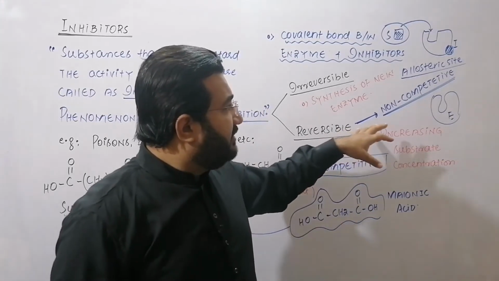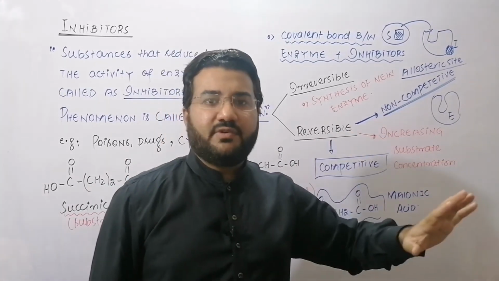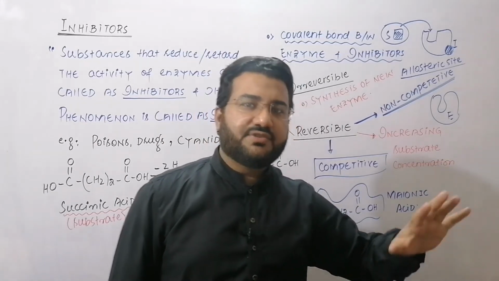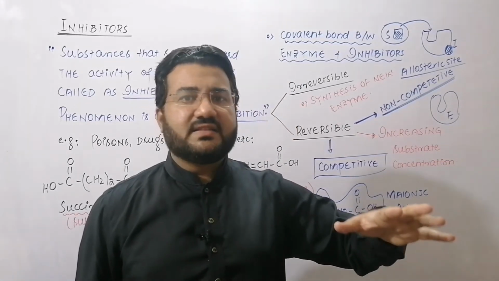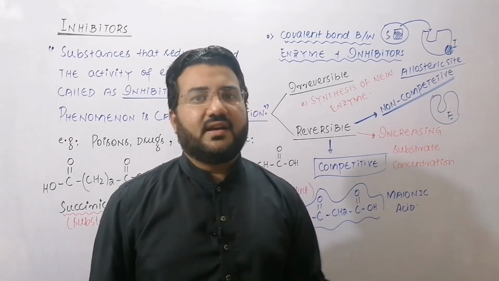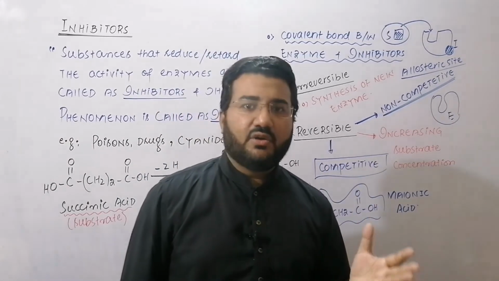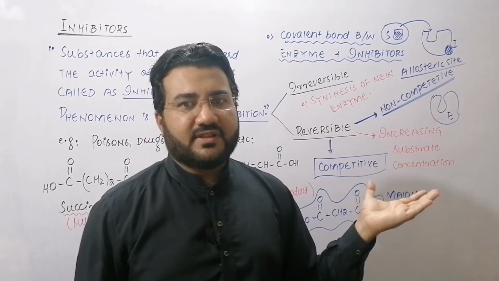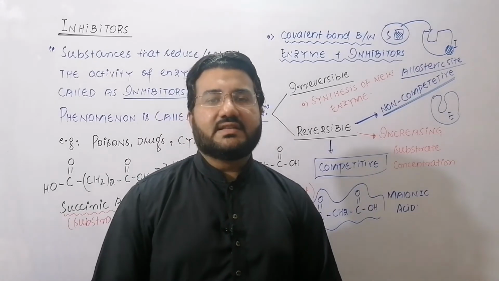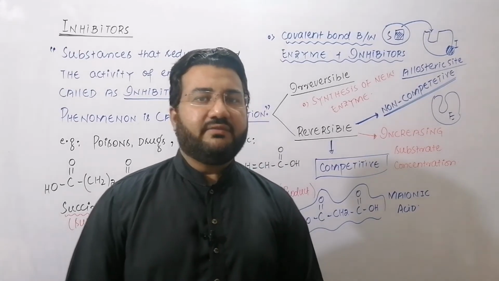So this kind of inhibition, in which there is no resemblance between the structure of the inhibitor and substrate, but the inhibitor attaches with the enzyme not at the active site, rather at the allosteric site, and changes the structure of the enzyme in such a way that even the original substrate cannot attach, is called non-competitive inhibition.